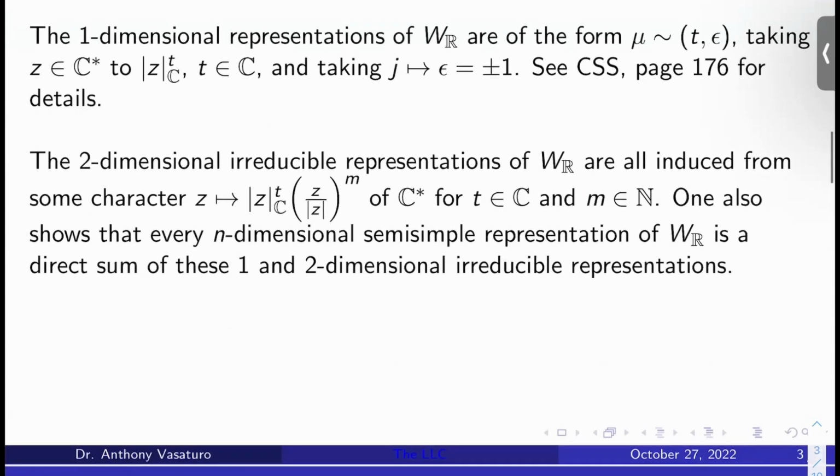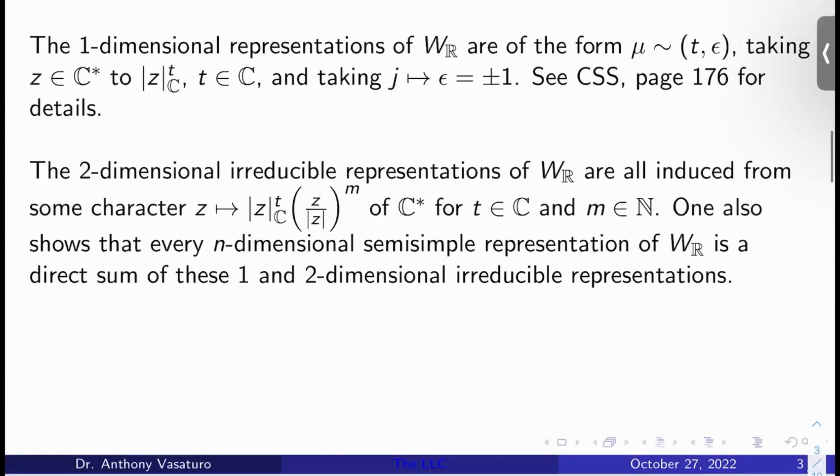How about the two-dimensional irreducible representations of W sub R? Those are just all induced from some character of the form z maps to absolute value of z to the t times z over absolute value of z to the m power of C star, where here t is in C and m is just some natural number. And as a matter of fact, this sort of takes care of all the semi-simple representations of W sub R, because every n-dimensional semi-simple representation of W sub R is a direct sum of some number of these 1- and 2-dimensional irreducible representations that we just discussed. So it's pretty easy in this setup.